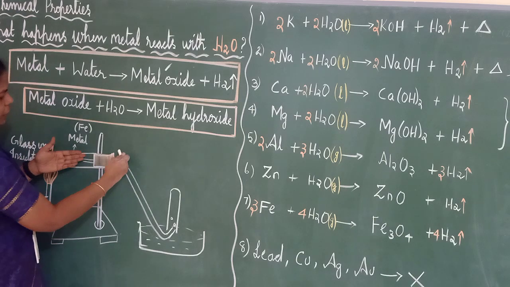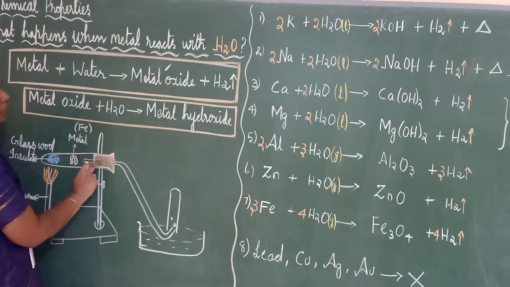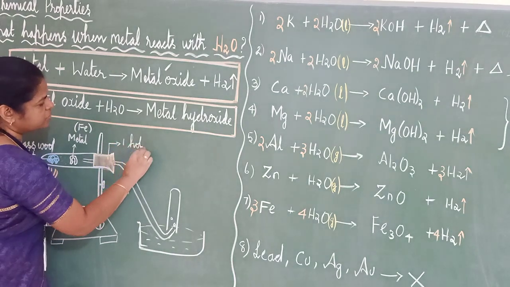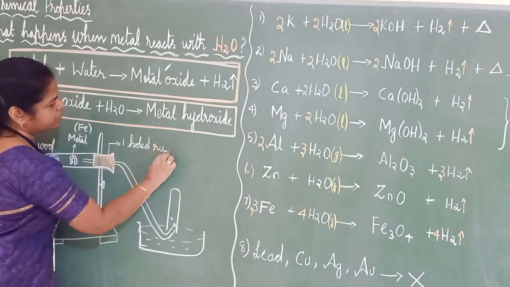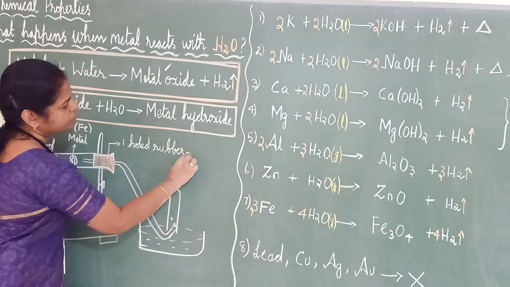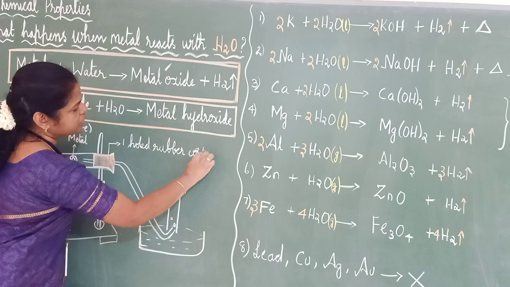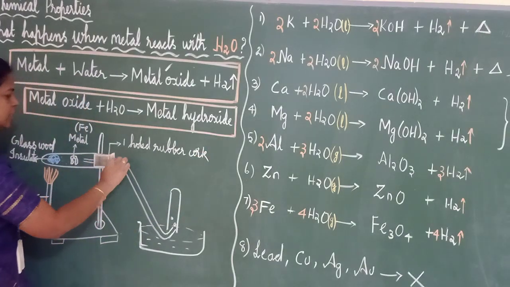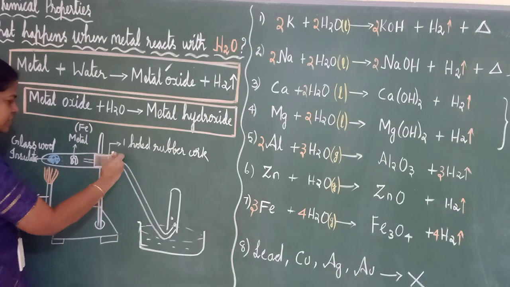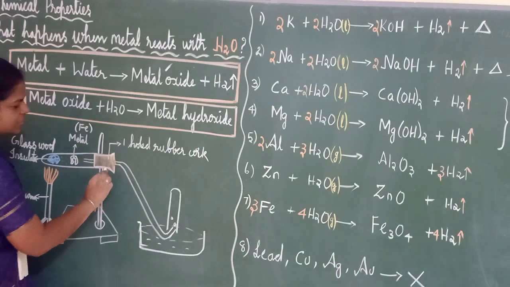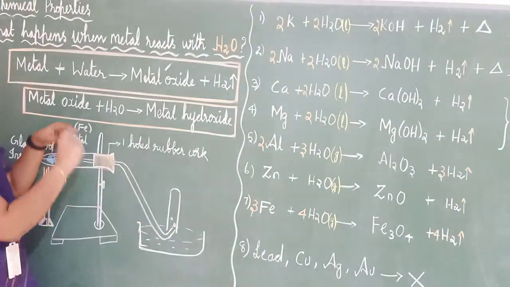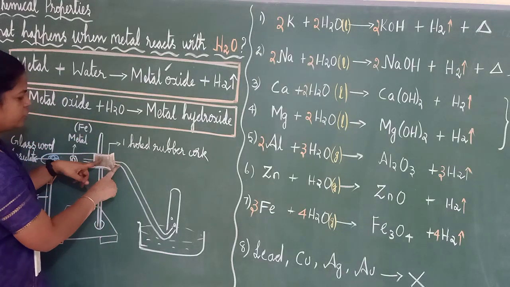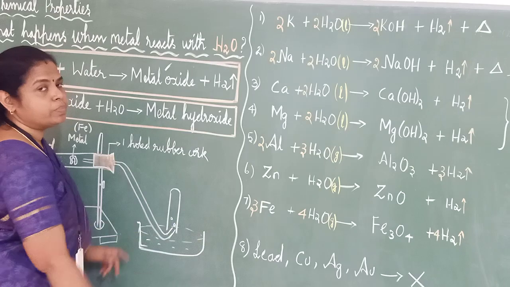See, in this I have kept one hole rubber cork. This is called a one hole rubber cork. It means it will have one hole in the middle. Through that one hole, I have inserted one delivery tube. See, this is called a delivery tube. It will be like this, so this side also it will be like this, and this side also it will be bent.